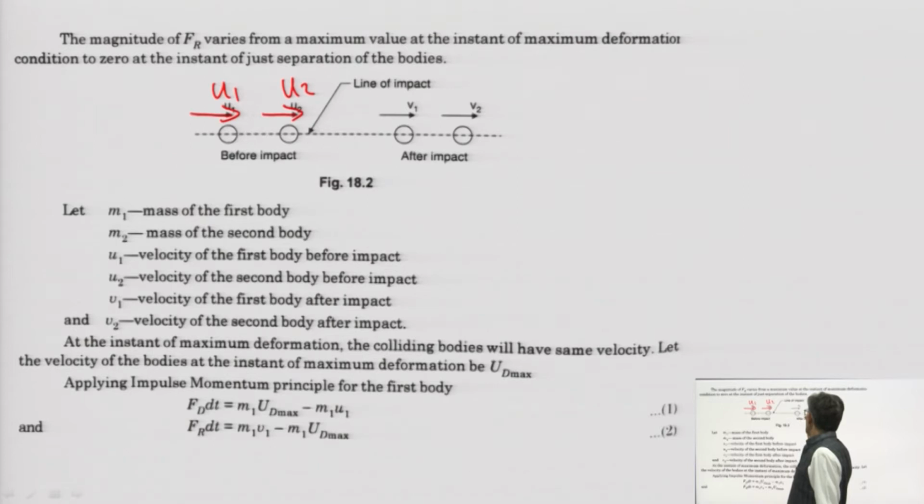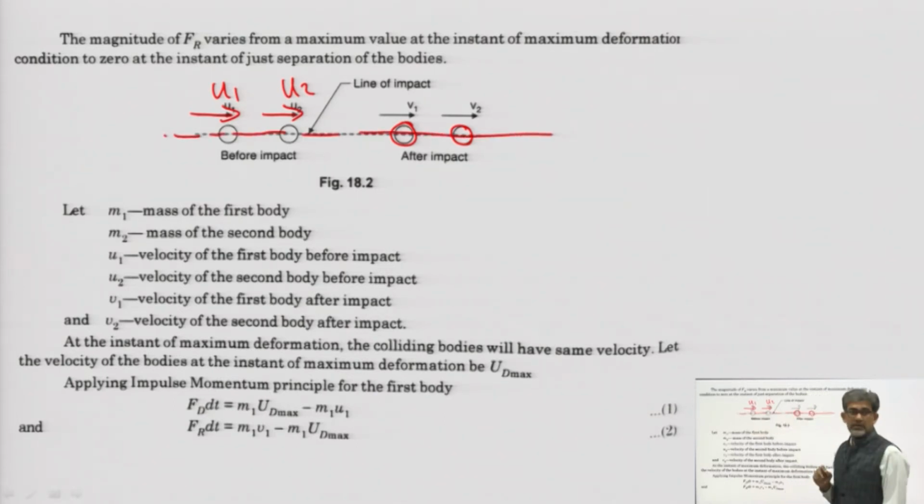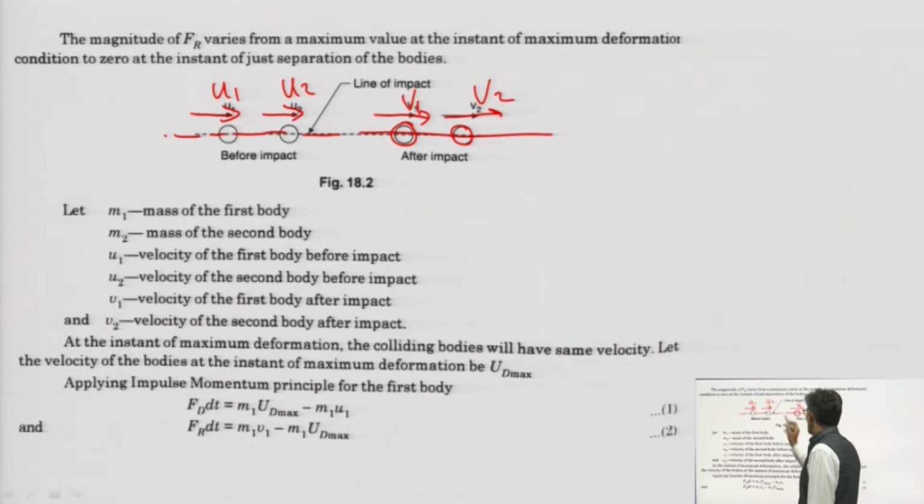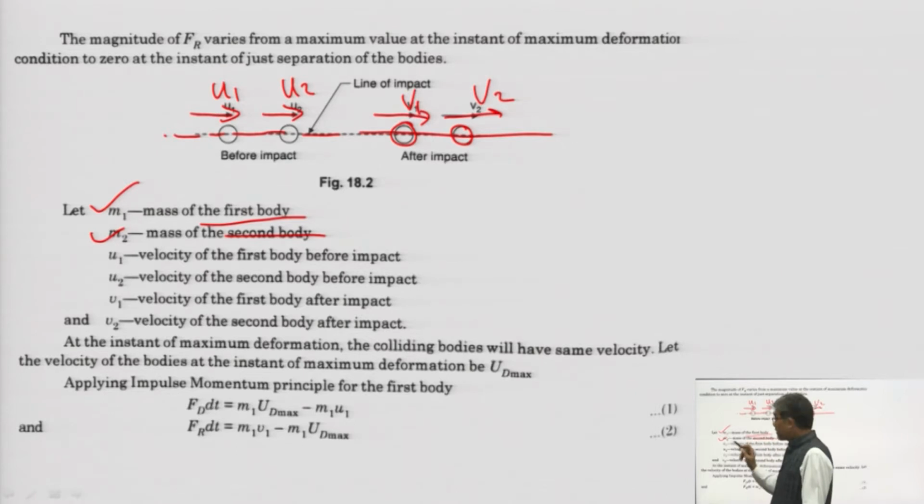After impact, at a certain point, and this is the line of impact, the bodies are moving with v1 and v2 velocities in this direction. Let us consider m1 as the mass of the first body and m2 as the mass of the second body. Here u denotes the initial velocities and v the final velocities.